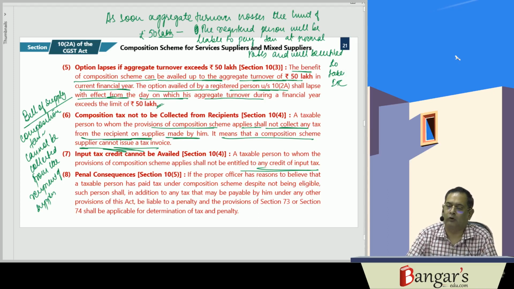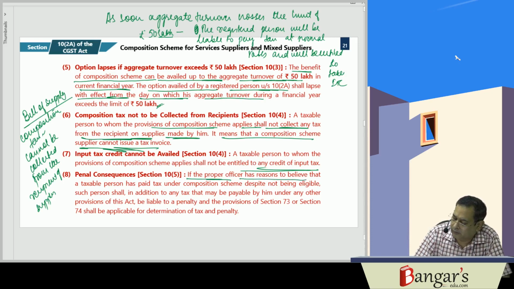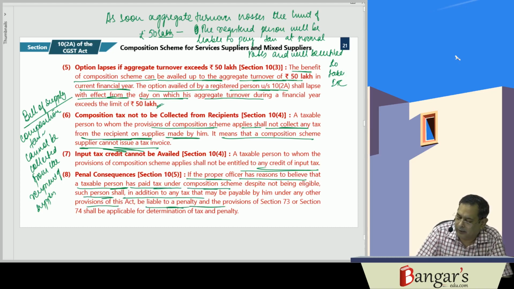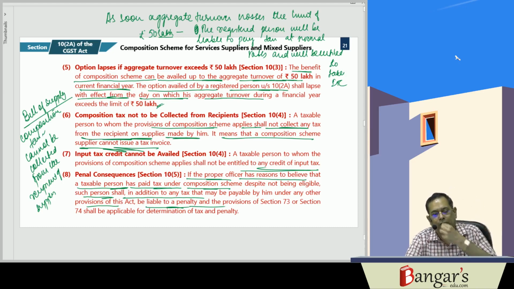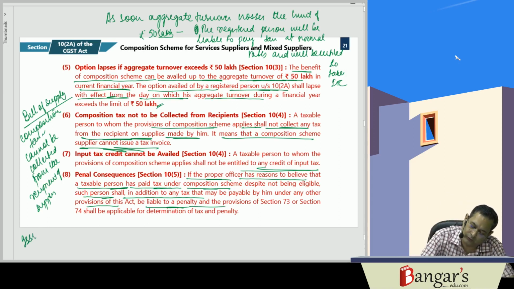Then what are the penal consequences if you have wrongly opted for this scheme under 10(2)(a) but you were not eligible? If the proper officer has reason to believe that a taxable person who has paid tax under the composition scheme was not eligible, he shall, in addition to the tax that may be payable by him under other provisions, be liable to pay penalty, and the provisions of sections 73 and 74 will apply for determination of tax and penalty. The issuance of show cause notice will be there under section 73 and 74.